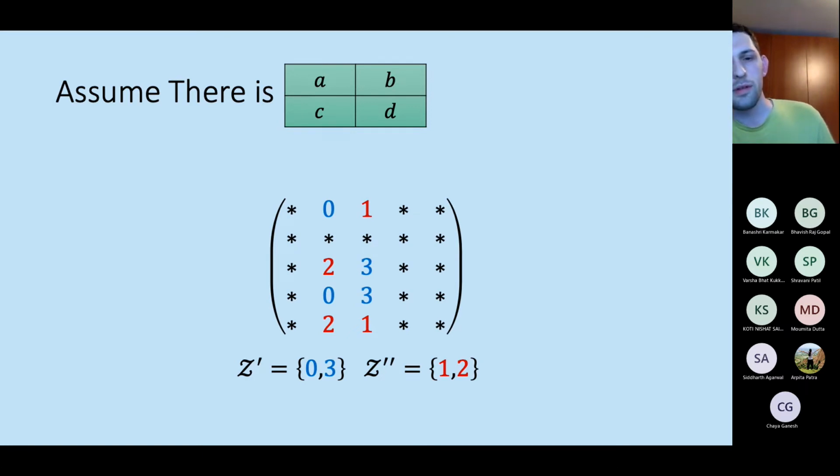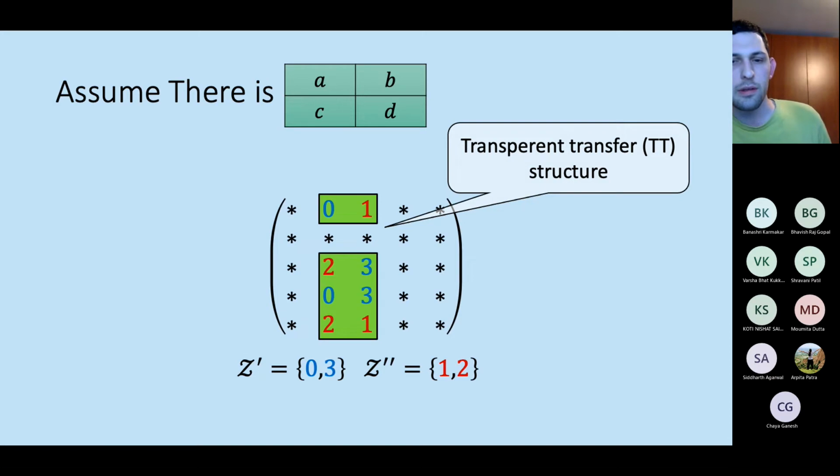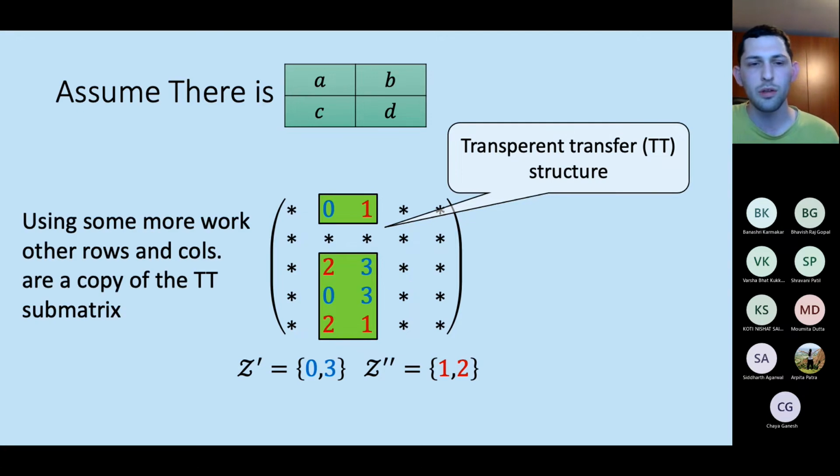But notice now that this entire 4x2 submatrix corresponding to these 8 entries is exactly the transparent transfer structure that I defined earlier. And just using a little bit more work, very similar to what I did so far, we can show that any other column or row is just a copy of this transparent transfer structure.